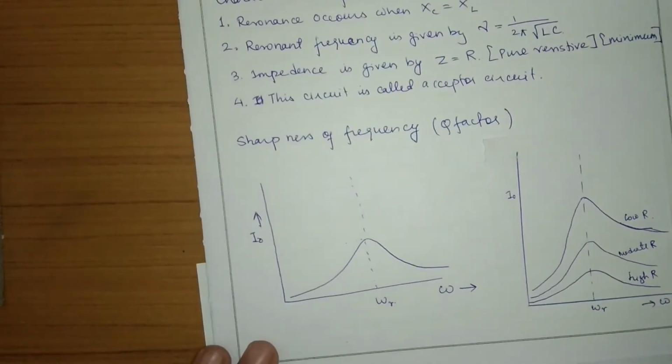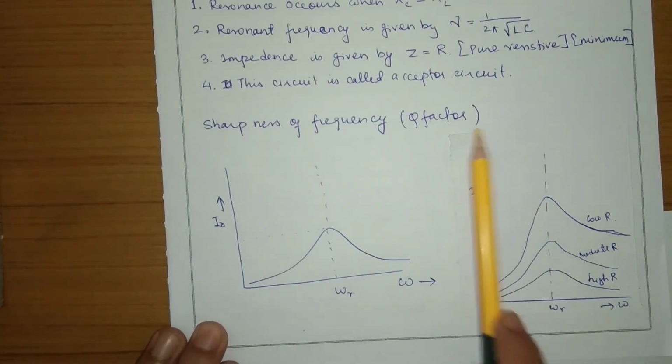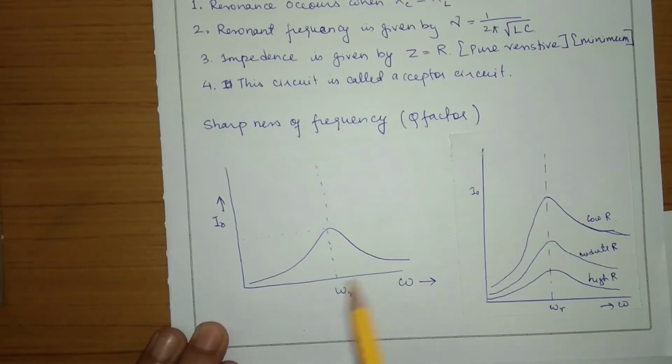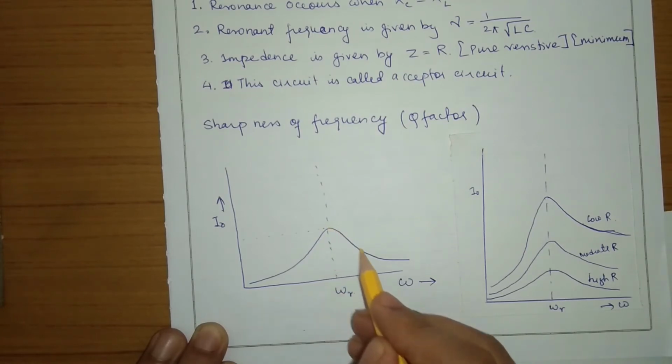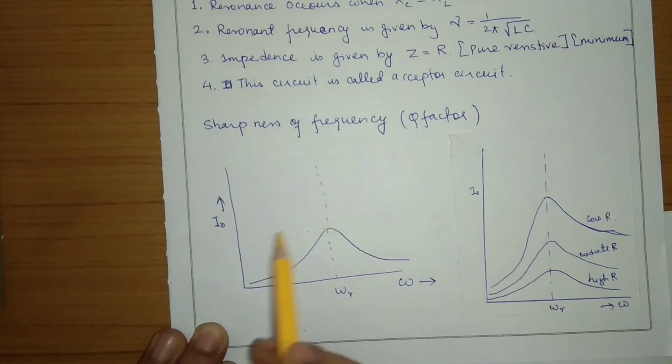Now next is the sharpness of the LCR circuit, and another name is Q factor. We have already seen that when the frequency is the resonant frequency, the current is maximum. Here you can see the current is increasing with frequency. At resonant frequency, the current is maximum. After that it will decrease. So at a particular frequency the current is maximum, and that frequency is called the resonant frequency.